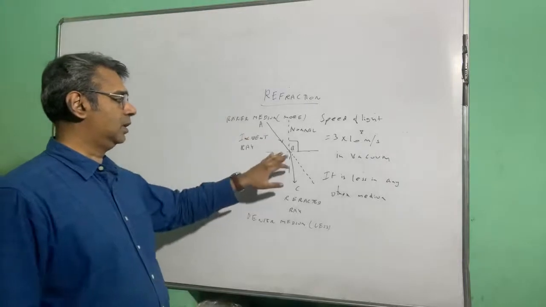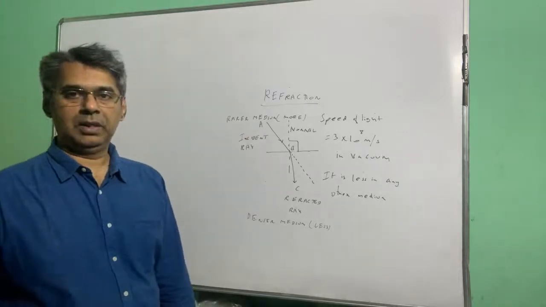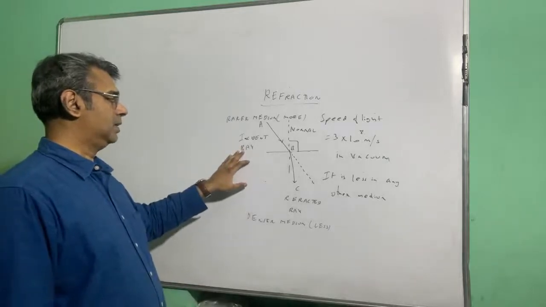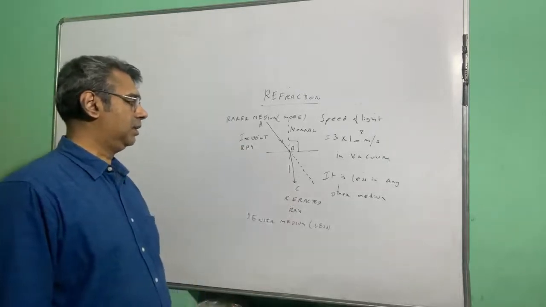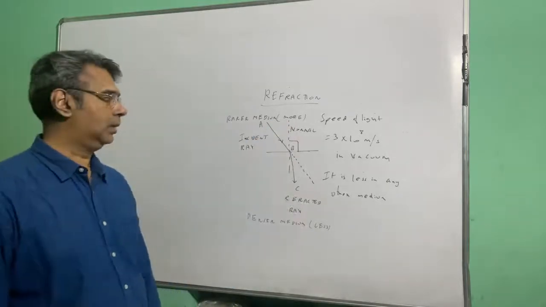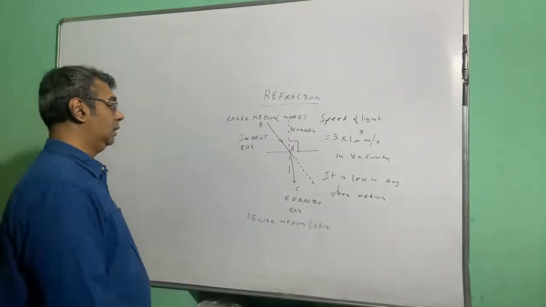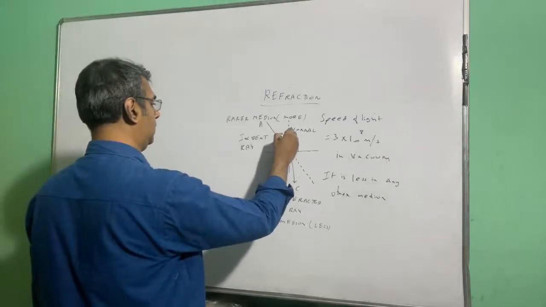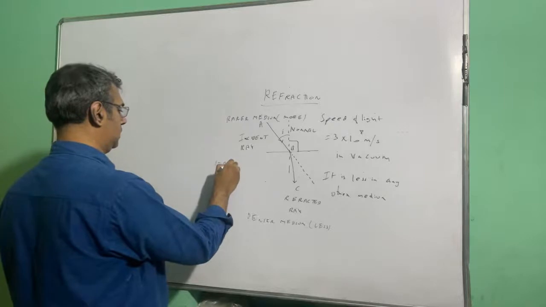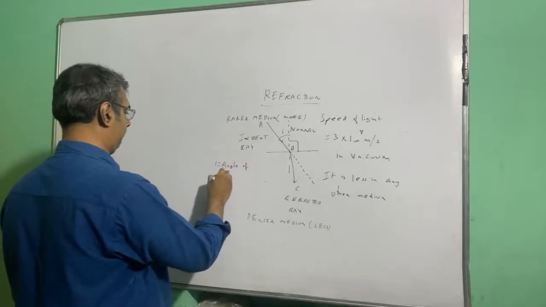The original path is the incident ray, the final path is the refracted ray. The perpendicular common to the two surfaces is called the normal. Now the angle between the incident ray and the normal is called the angle of incidence.